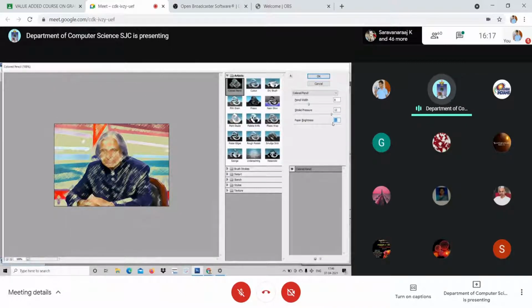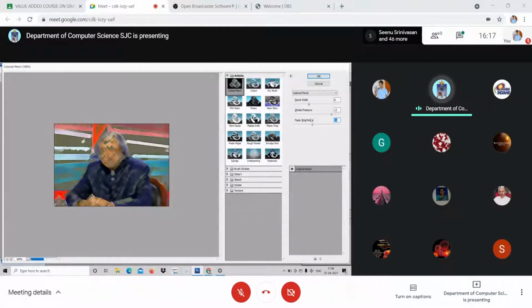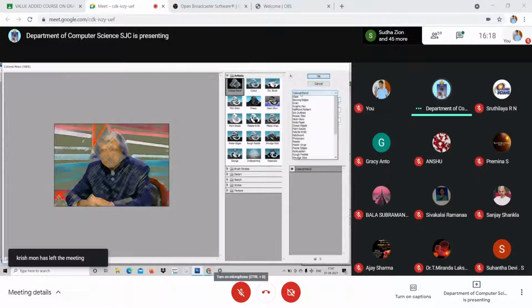This doesn't look good here, but with black and white images it will be fantastic. I'm reducing the paper brightness, and you can adjust the stroke and the pencil width also.